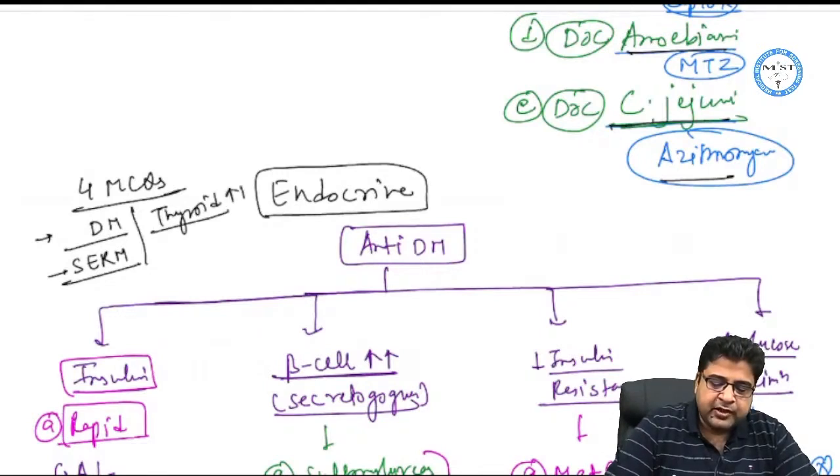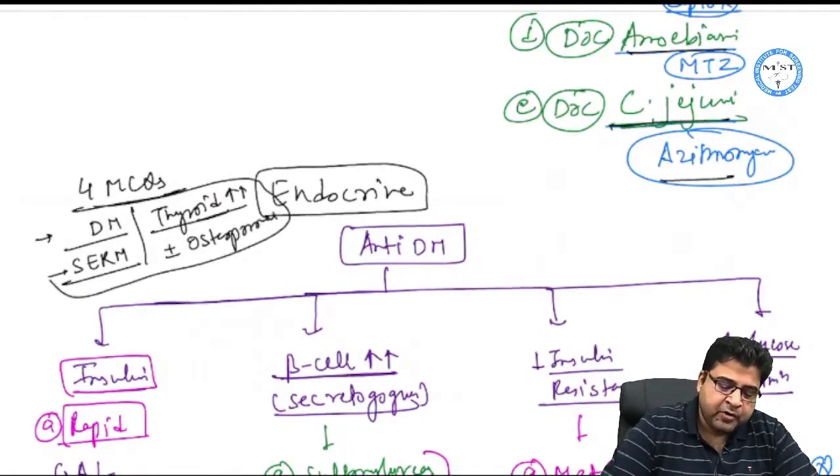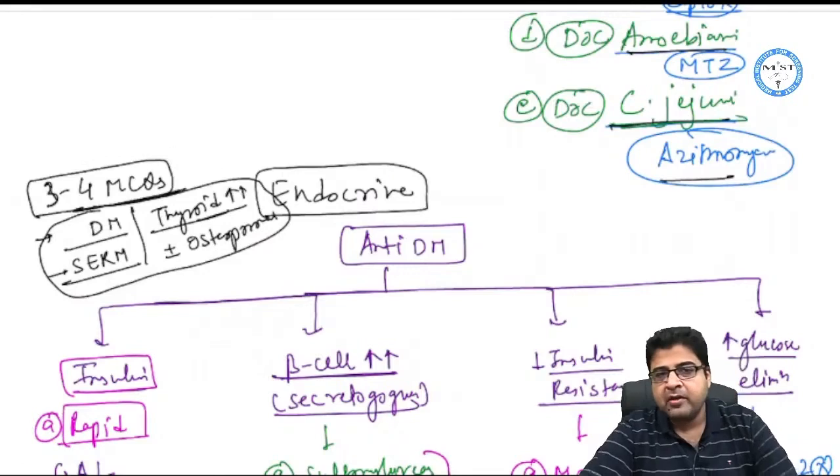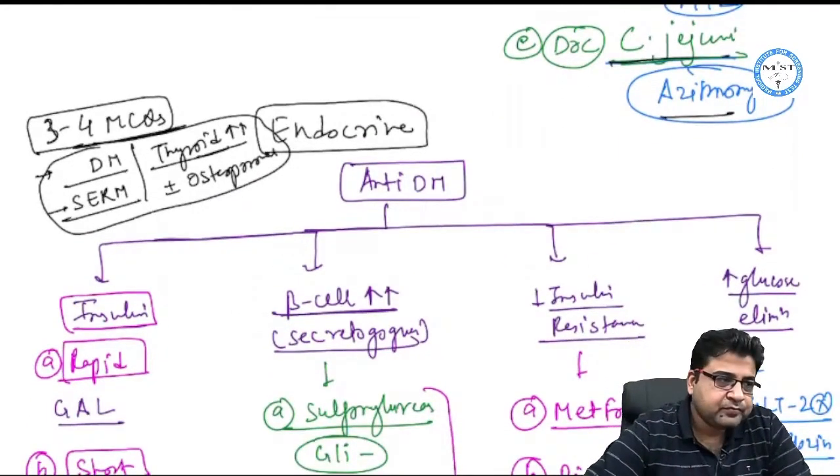So medicines which are given for hyperthyroidism, and plus minus one question can be asked from osteoporosis, the drugs which are given for osteoporosis. So these are the 4 topics which are important for your exam. You can write down like this: 3 to 4 MCQs will be asked, minimum 3, maximum 4 MCQs from this topic of endocrine.